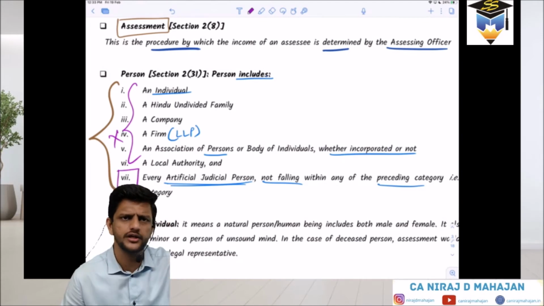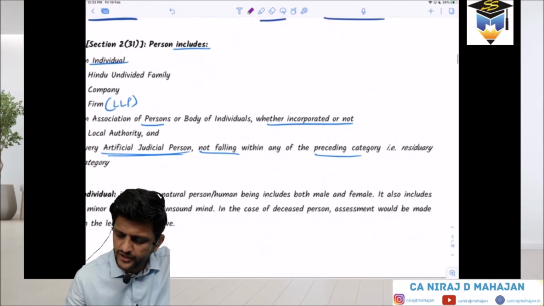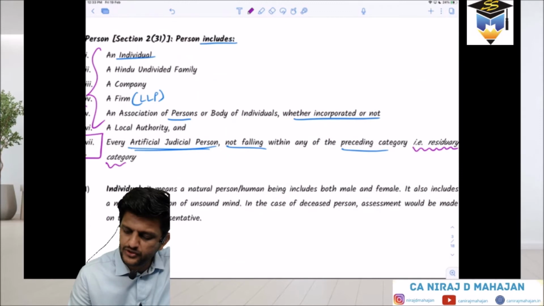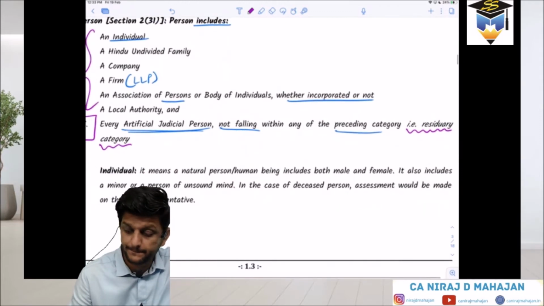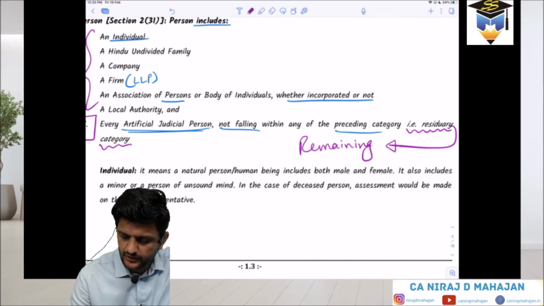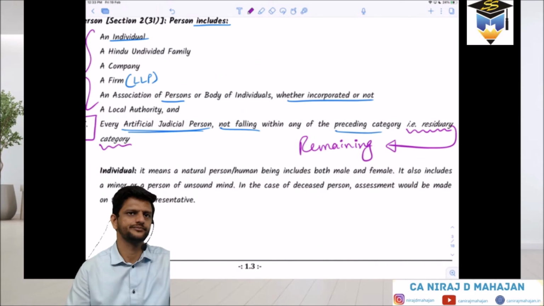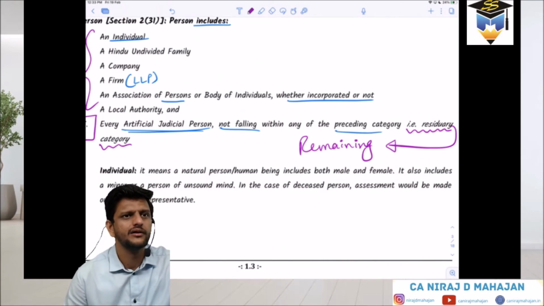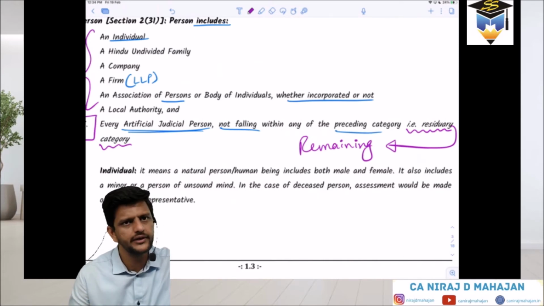Every other artificial juridical person is what we call the residuary category. What do you mean by residuary? Very good, it is remaining. I think in costing also we will learn all of that. Residuary. Fine till here? Clear? Examples of this, we will see all of it. Everything will be there.